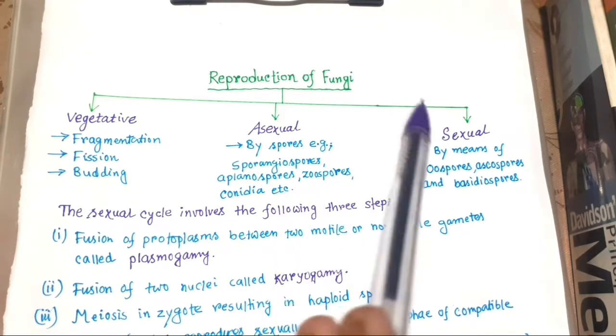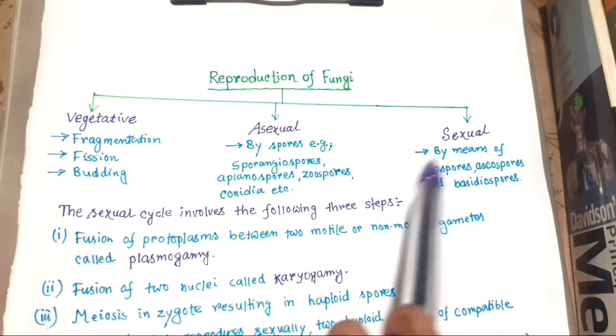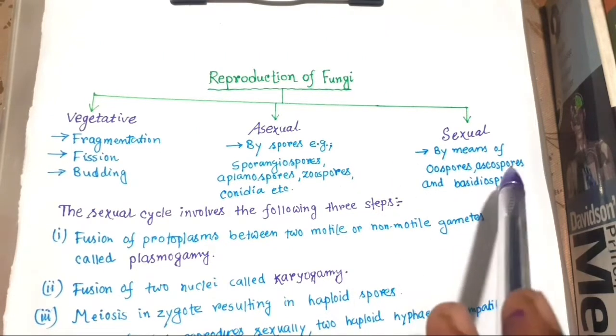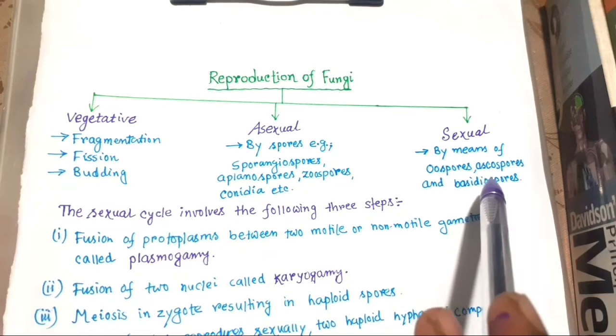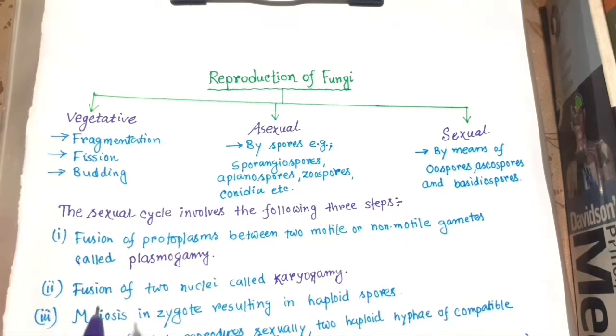Now, sexual reproduction is by means of oospores, ascospores and basidiospores. The sexual cycle involves the following three steps. First, fusion of protoplasm between two motile or non-motile gametes, called plasmogamy.